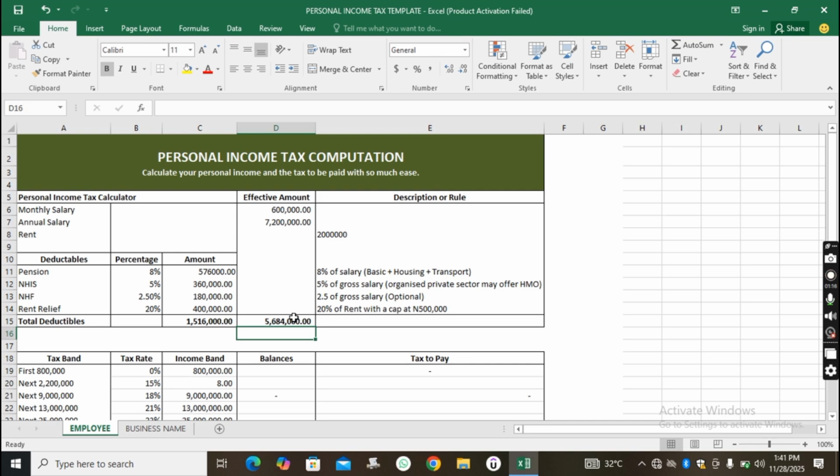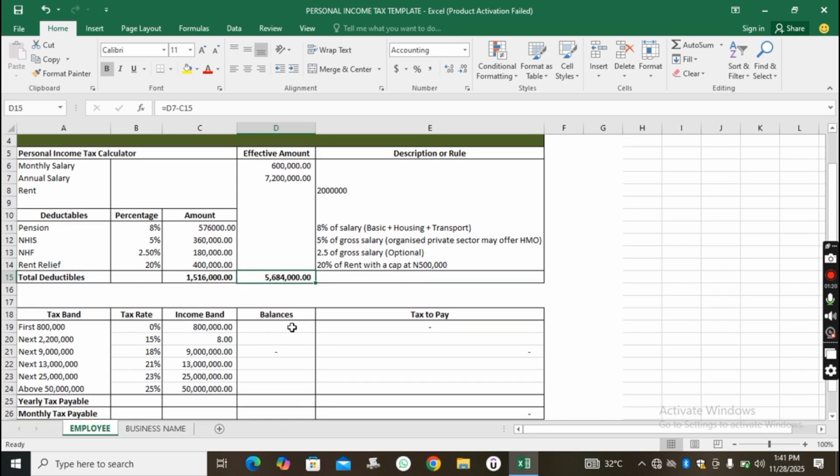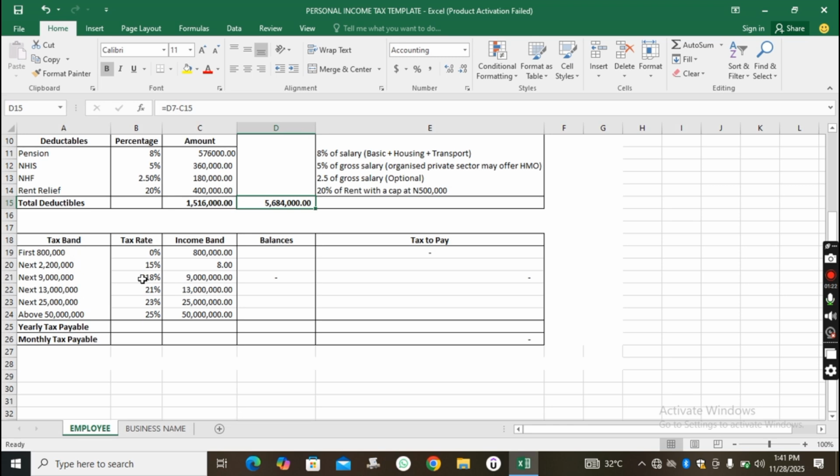So let's make progress. Now that we know the exact amount that we are going to pay tax on, it is now time for us to apply it to the tax band. Let me correct this. This is supposed to be 2.2 million. Okay, so now let's apply it to the tax band.